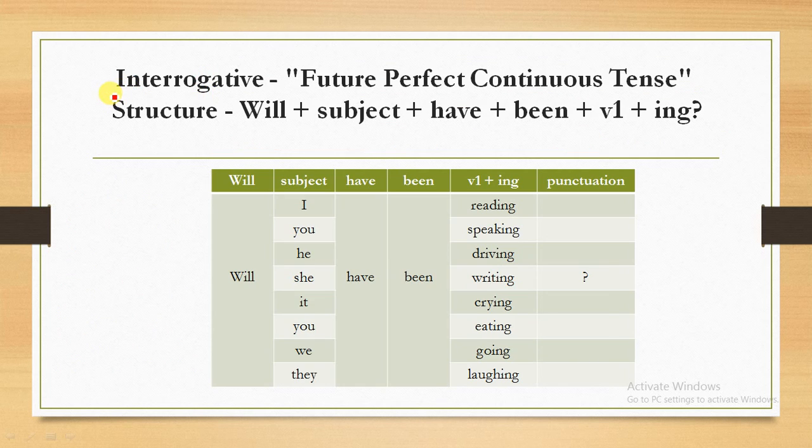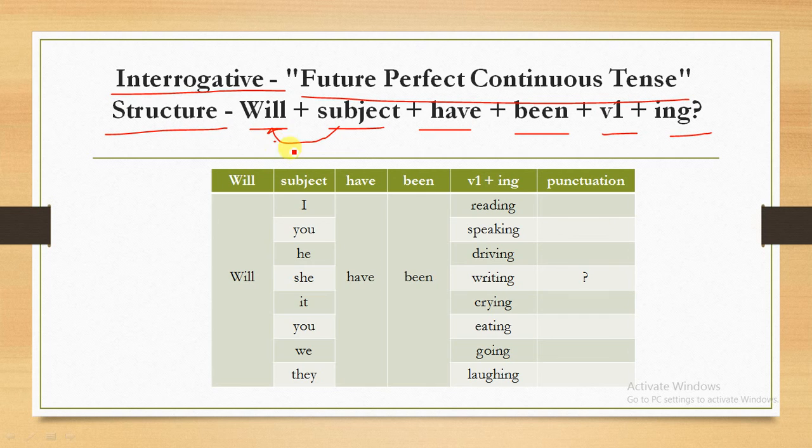Then in this slide we will see how we create the interrogative sentences, meaning yes-no type question sentences, in future perfect continuous tense. So here is the structure: will plus subject plus have plus been plus verb base form plus ing. In earlier slides we used the subject first, then will, to create the positive and negative sentences. But when we create the interrogative yes-no type question, we just replace the subject with will. So here we can see will comes first and the subject goes in the second position, right? So will plus subject plus have plus been plus verb plus ing.